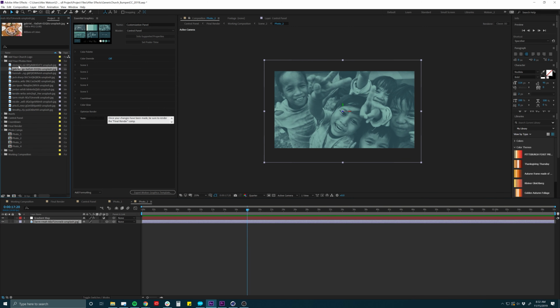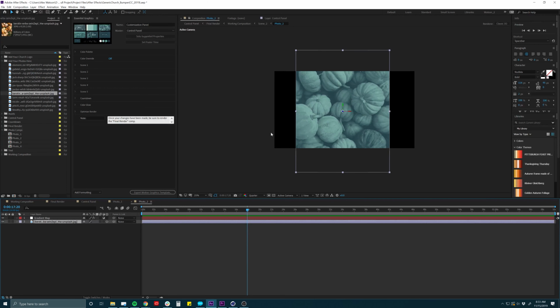I'm going to replace that one with, let's see here, let's find maybe a good shot of some pumpkins. Here we go. Here's some pumpkins here. Again, I'll select the photo that I'm going to replace, and I'm going to select the photo that I'm going to replace it with up here, these pumpkins. You can see they're both highlighted, and then when I hold down Option, click, drag it down here and let go, and it replaces it.